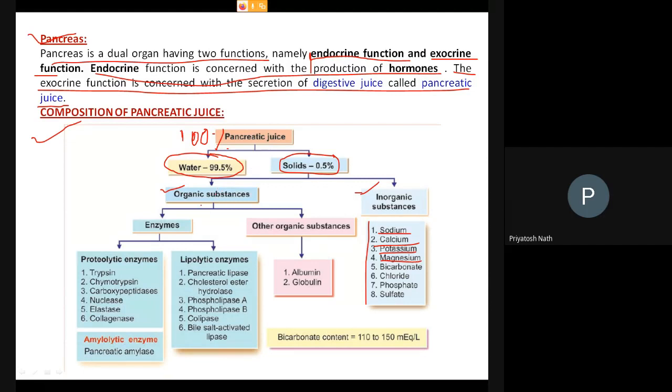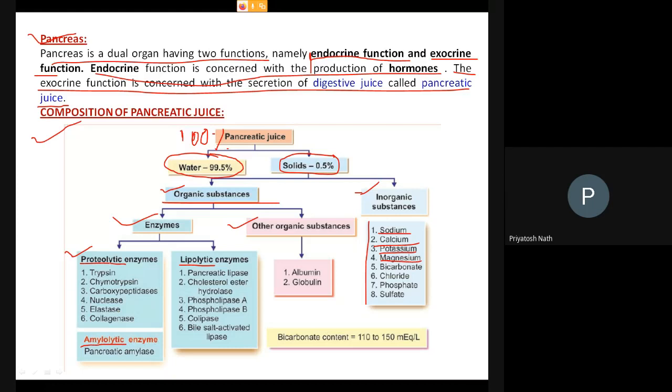Now these organic substances contain enzymes. So there are enzymes and there are other organic substances. You can again divide the organic substance into two: enzymes and other organic substances. Now the enzymes are of three types, but two types are prominent. Some are proteolytic enzymes. Proteolytic means protein digestive enzymes. Lipolytic enzymes means lipid digestive enzymes, and amylolytic means carbohydrate digestive enzymes.